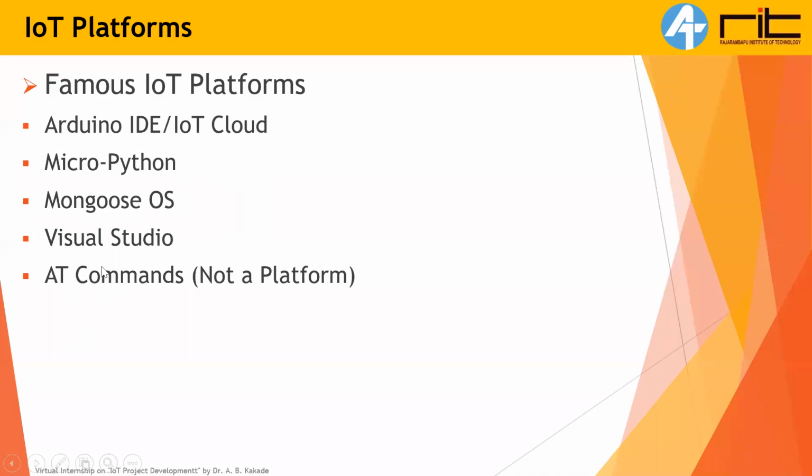And about AT commands, I have already mentioned them earlier. When you buy an ESP8266 module directly from the vendor, which is the company Espressif, it comes with a default program. We can call it a firmware, which responds to AT commands. AT commands are a set of commands in a particular syntax and standard. If you provide these commands serially, using UART communication, the ESP8266 can respond to those commands.